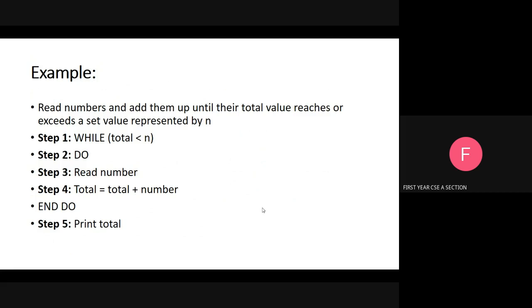For example, step 1, while total is less than n, we are getting the n value. Total is less than n means we are going to read the number again, then total plus number, we are going to keep on adding. How many times will it add? Until the condition becomes false. Total is less than n. Condition true means go inside, condition false means come outside the loop. After the condition becomes false, it goes to end do. Next is step 5, print total.